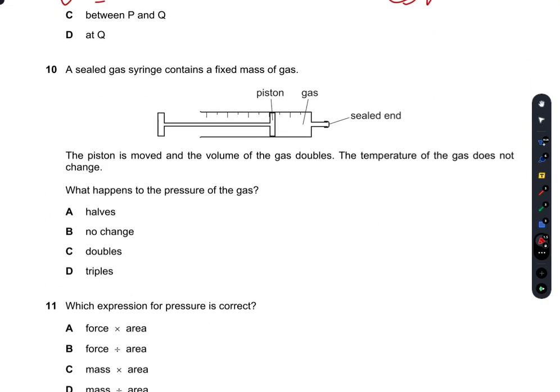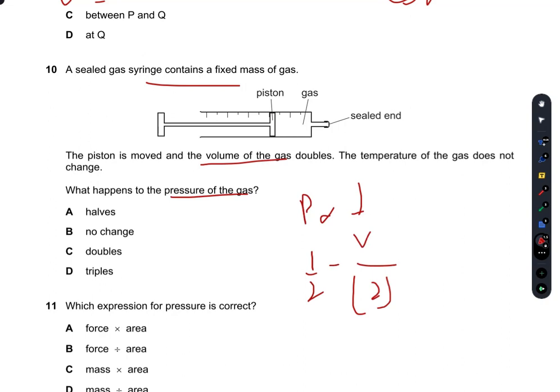A sealed gas contains a fixed mass of gas. The piston is moved and the volume of the gas doubles. The temperature of the gas does not change. What happens to the pressure of the gas? The pressure is inversely proportional to the volume. When the volume doubles, then pressure would reduce by 2. So we know this. So A, pressure will halve. So A is the right answer.